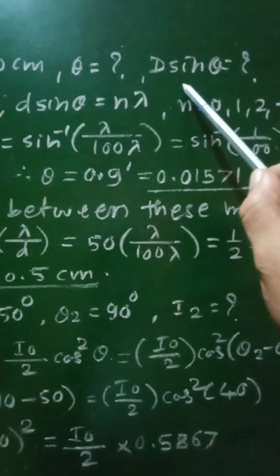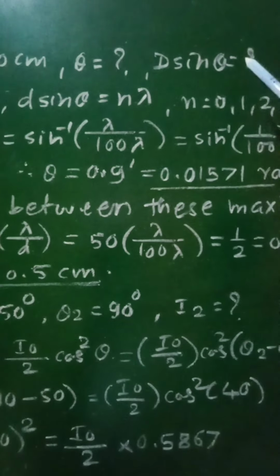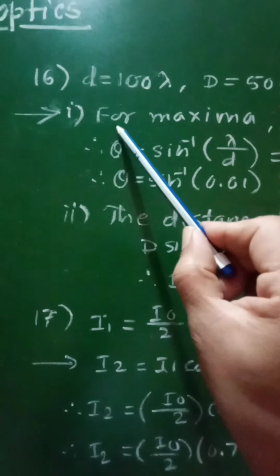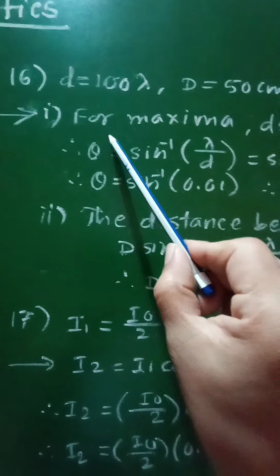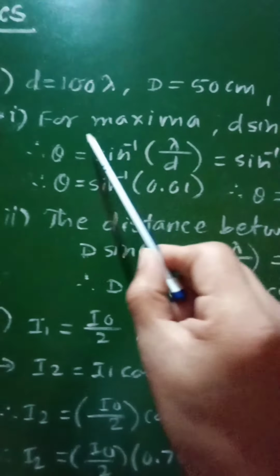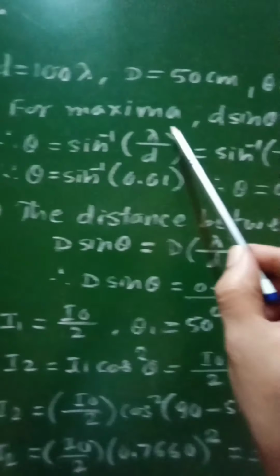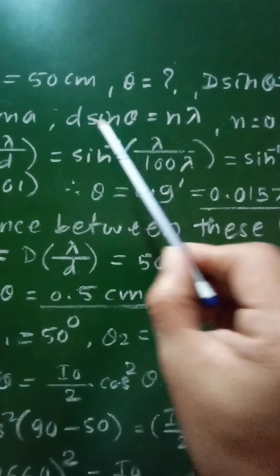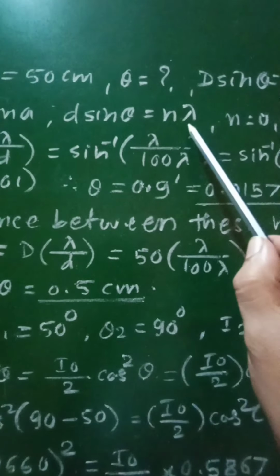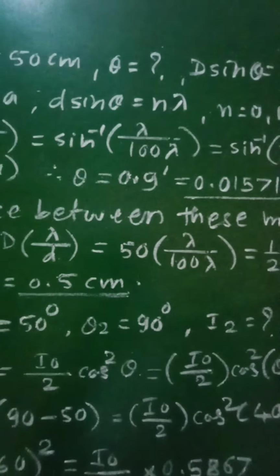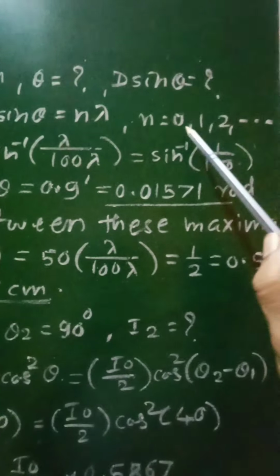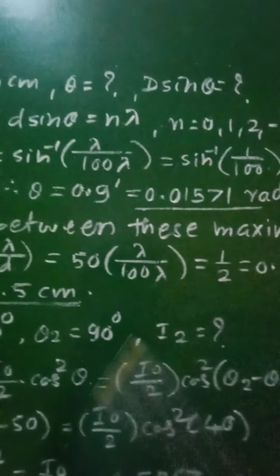Let us see the solution. For maxima, we know the condition: d sin theta is equal to n lambda, that is for the bright band, where n takes values 0, 1, 2, 3 and so on.